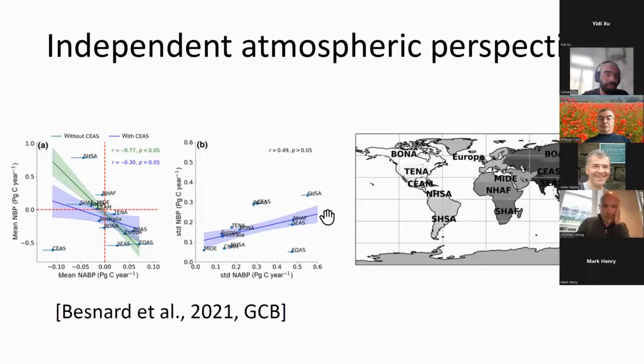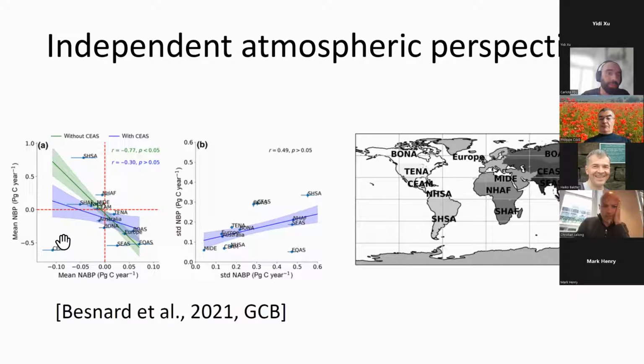And we see two different aspects in terms of correlation. One of them is that the long-term mean in the sink capacity of the ecosystem as it emerges from the BioMASCAT product correlates very well with the estimates from inversions.